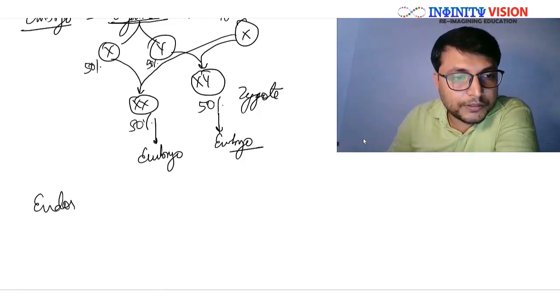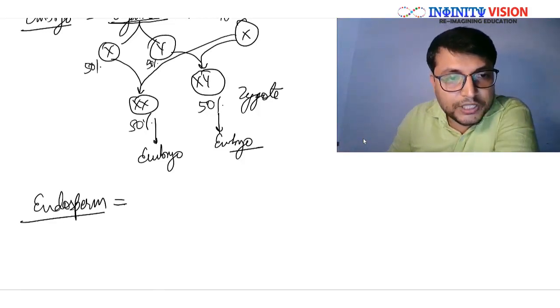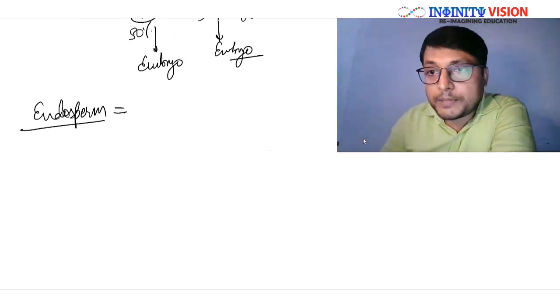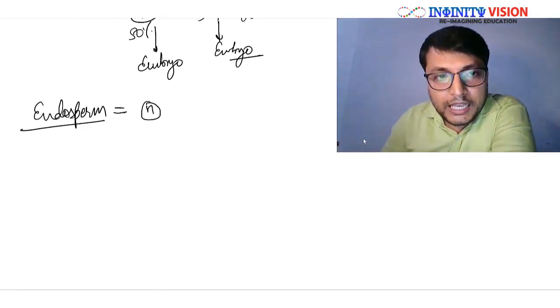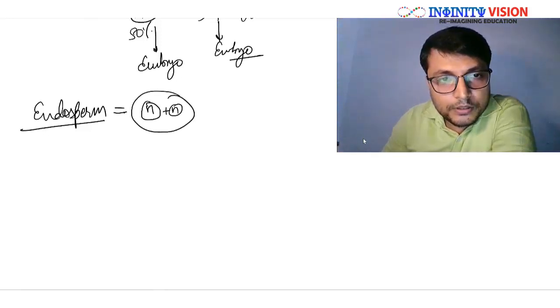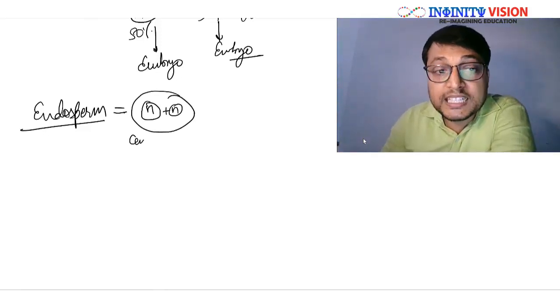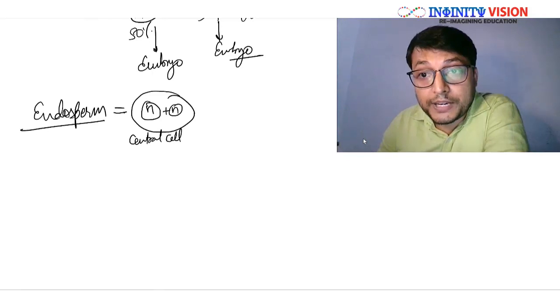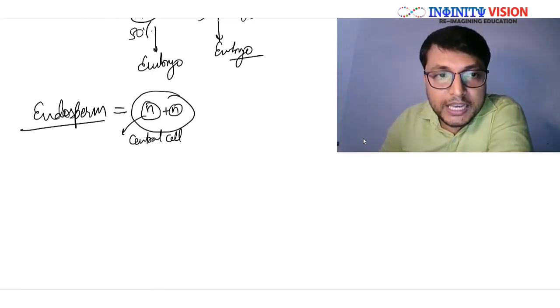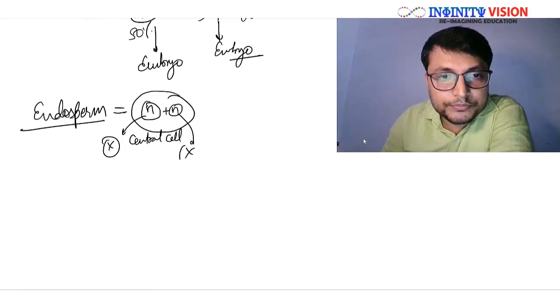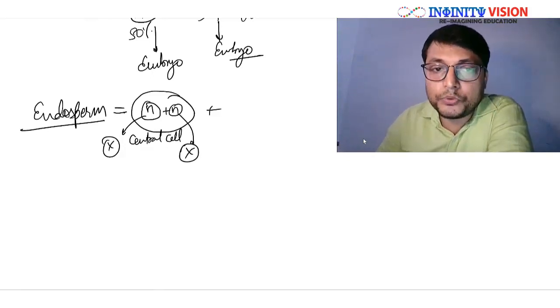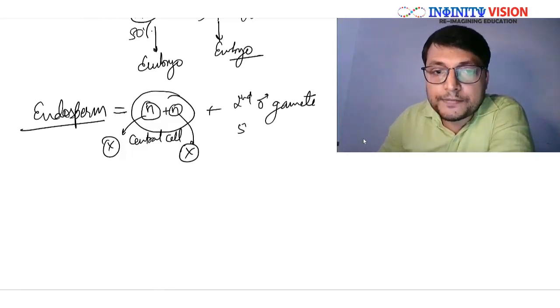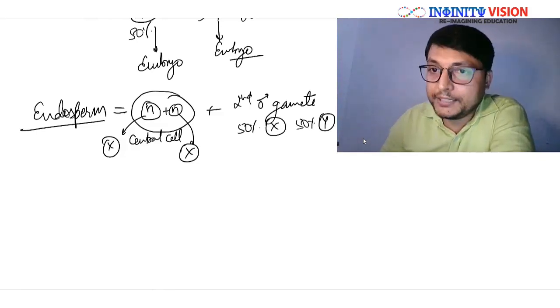What about the endosperm? If we are talking about endosperm, we have just seen that endosperm develops because of fusion of N plus N, two nuclei present in the central cell, and this central cell is part of the female gametophyte, right? So both of these N will have X chromosome only, and then it has to fuse with the second male gamete, and this male gamete has a 50% chance of having X and another 50% of having Y. Correct?